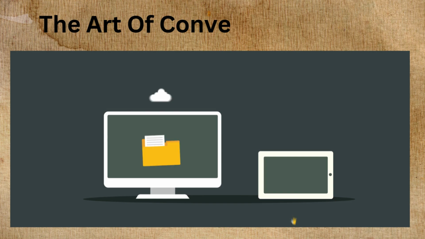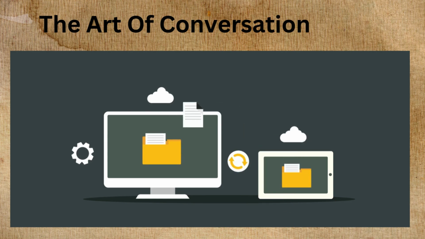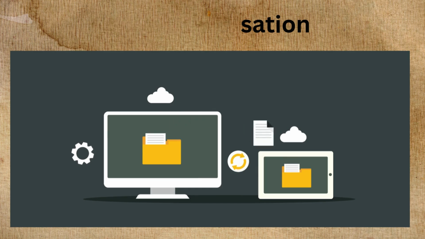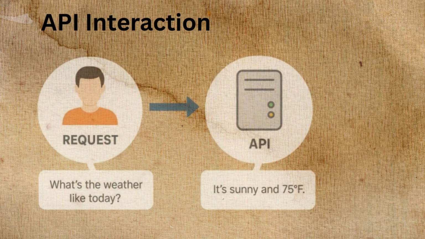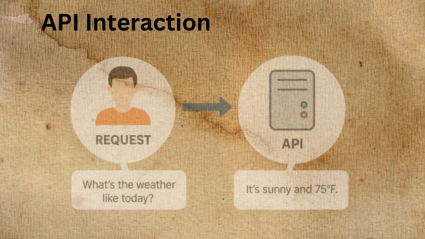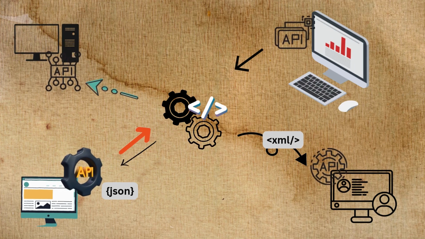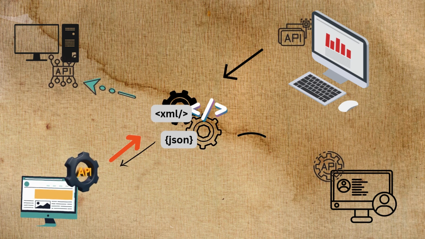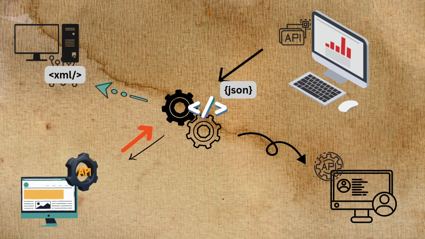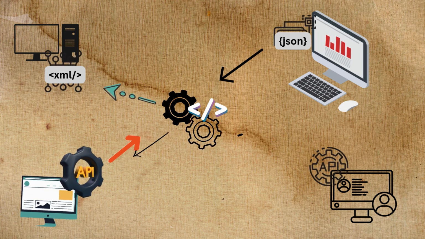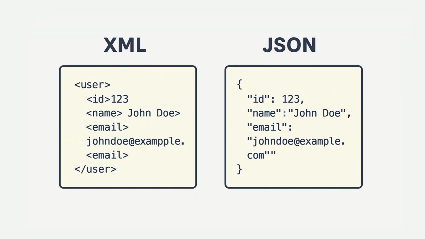Section 6. The Art of Conversation, Requesting and Receiving Data. When you interact with an API, you're essentially having a conversation with a website. Your requests are like questions, and the API's responses are like answers. These conversations happen using a standard format, usually JSON or XML. These formats structure the data in a way that both humans and computers can understand. Just like a good conversation requires clear communication, successful API interactions depend on well-formed requests and responses.